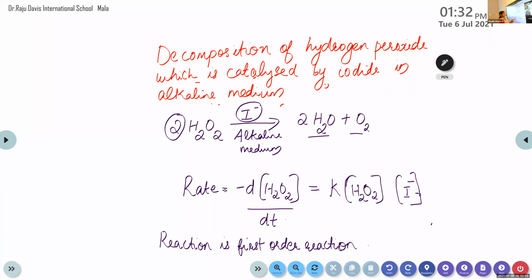That means we are just taking this hydrogen peroxide reactant and expressing it in terms of the reactant hydrogen peroxide. That's it. And that is equal to the rate constant K into concentration of H2O2 into concentration of I minus. And this reaction is a first order reaction. Then we are going to learn how it belongs to first order reaction. Clear? Okay.